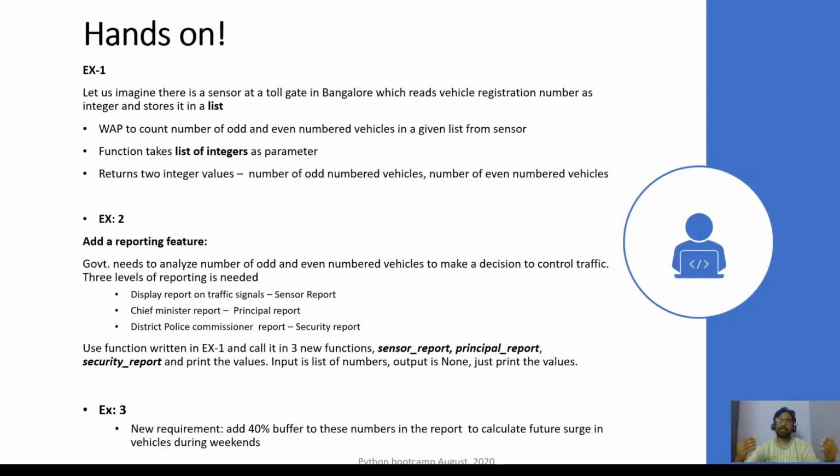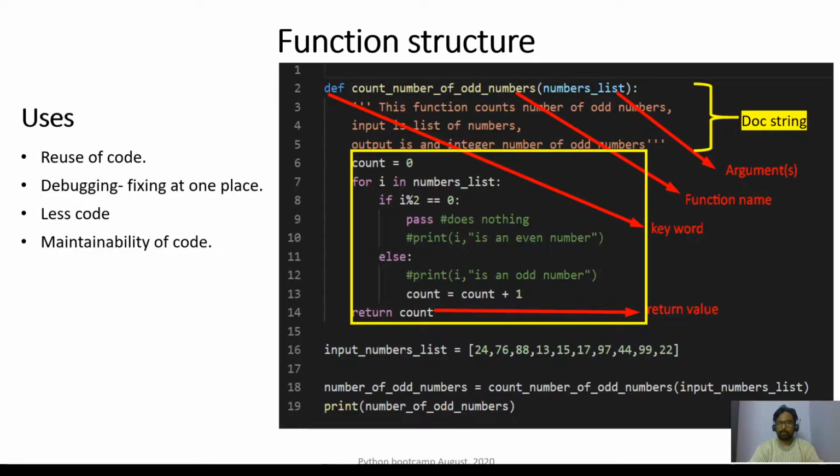So the government takes that into account and tries to modify the function. It doesn't affect any of these reports. The reports will still use that function, and now you have realized that a new feature is added without any hassles. That is how you realize the power of functions.